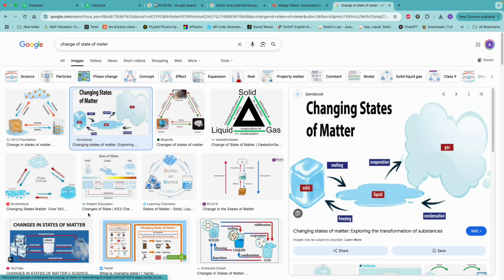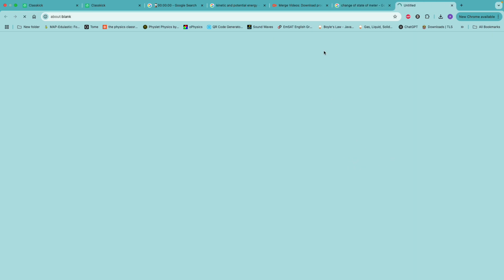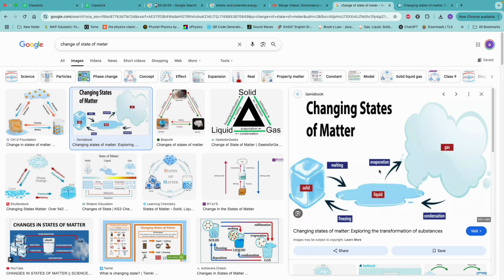When particles change from one state to another state, temperature doesn't change. Just energy is added or removed. So in melting and evaporation, in these two processes, energy is added, while in condensation and freezing, energy is removed, but temperature doesn't change. Constant temperature.